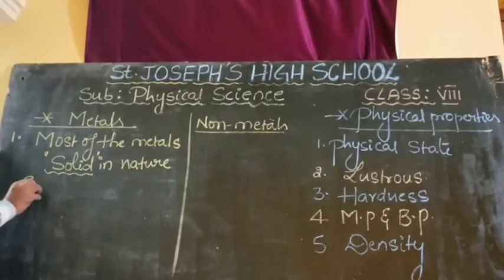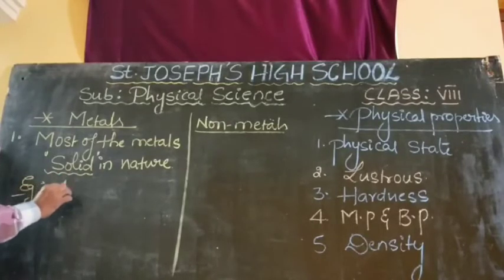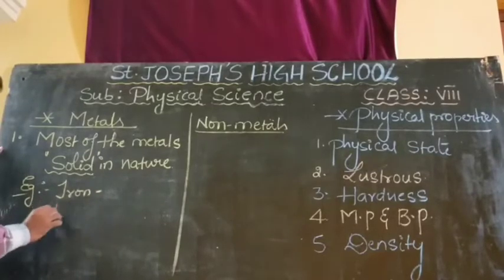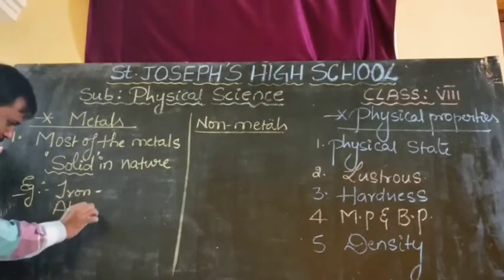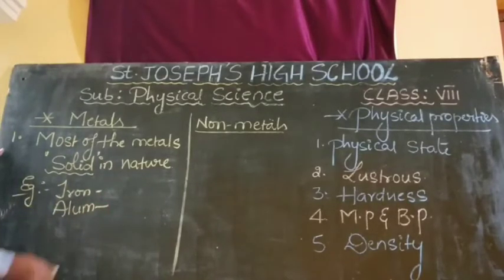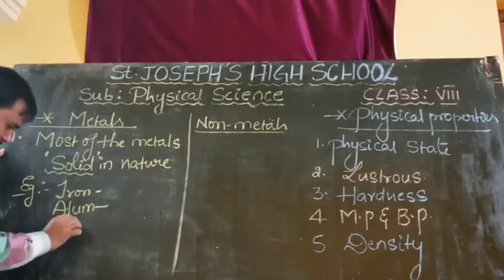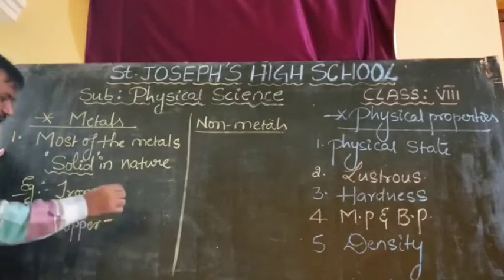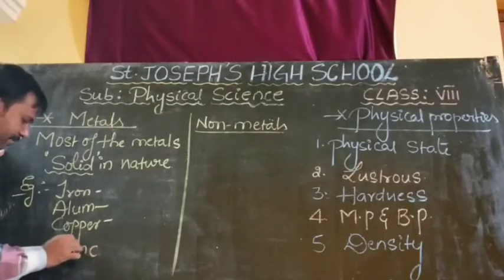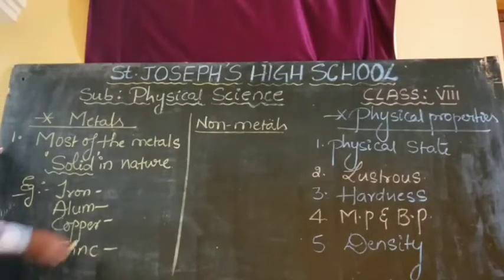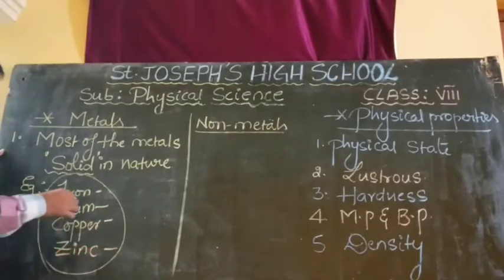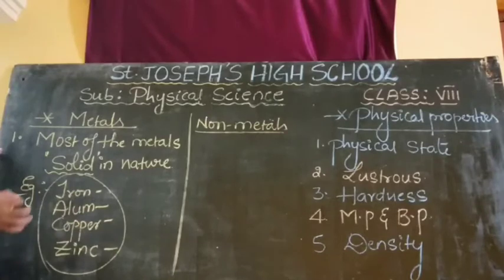Example, if we take iron, it exists in solid form only. Aluminium, it is also in solid form only. If you observe copper, it is also in solid form only. If you observe zinc, it is also in solid form only. So all these metals are available in solid form only in nature.